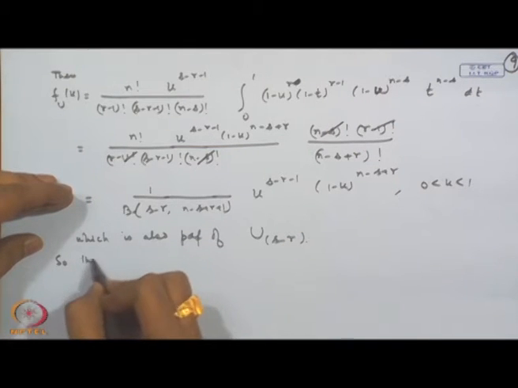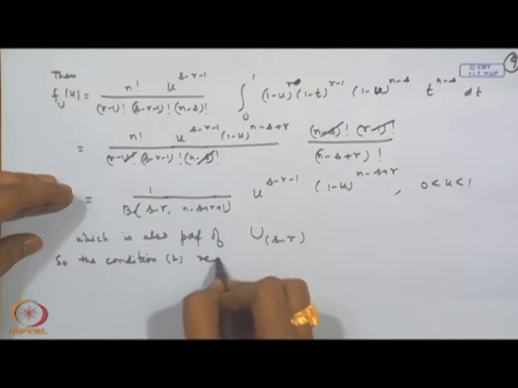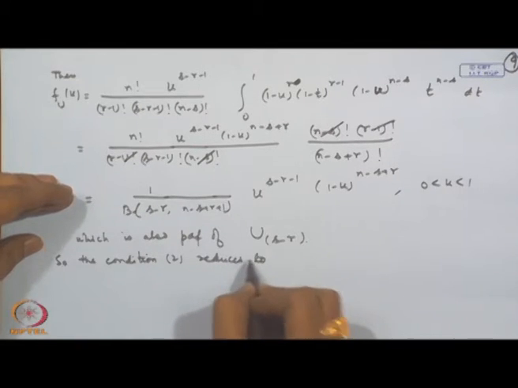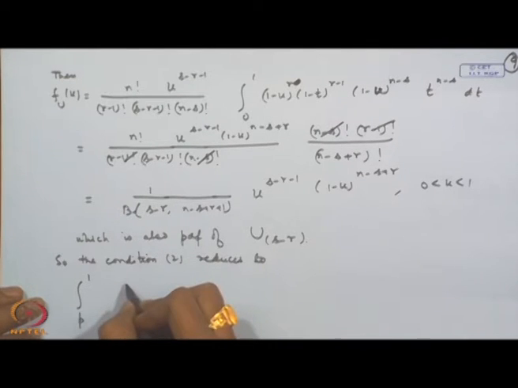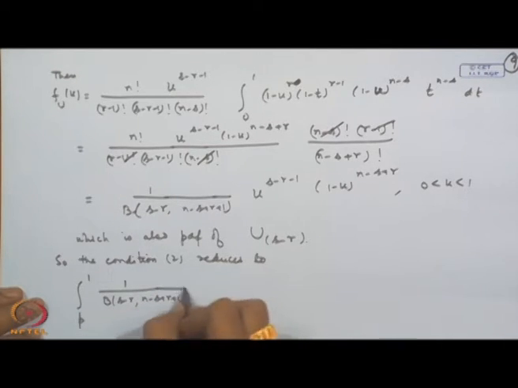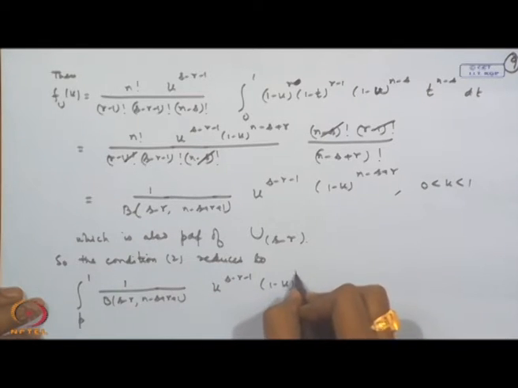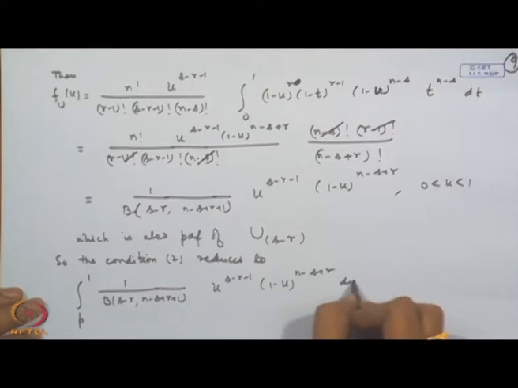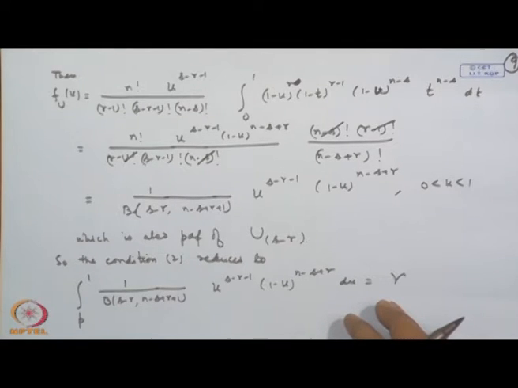So, condition 2 reduces to the integral from p to 1 of 1 by beta(s minus r, n minus s plus r plus 1) times u to the power s minus r minus 1, times 1 minus u to the power n minus s plus r, du, equal to gamma. Or if you consider 0 to p, then this becomes 1 minus gamma.